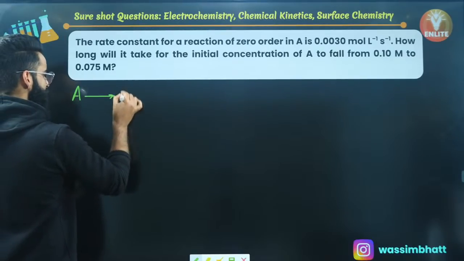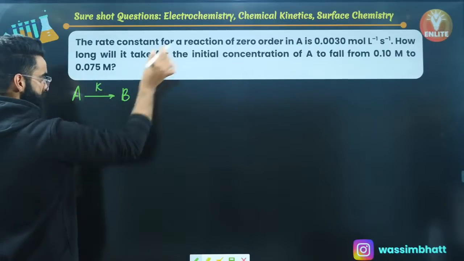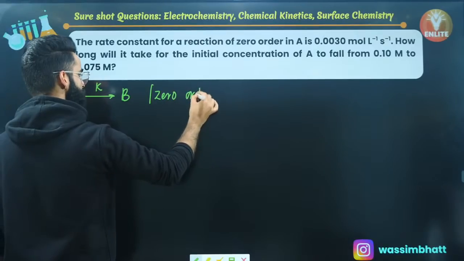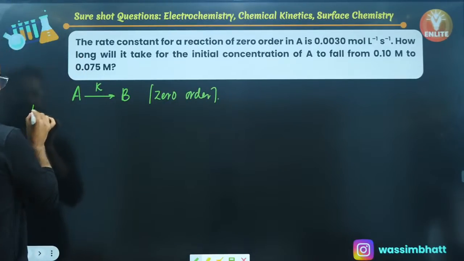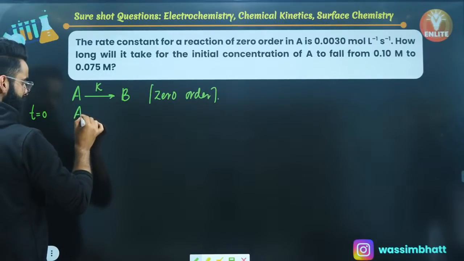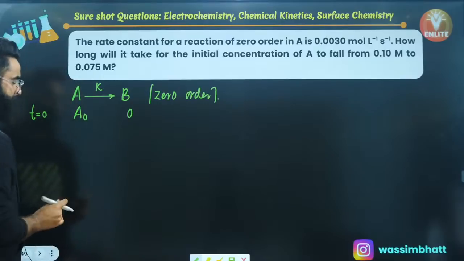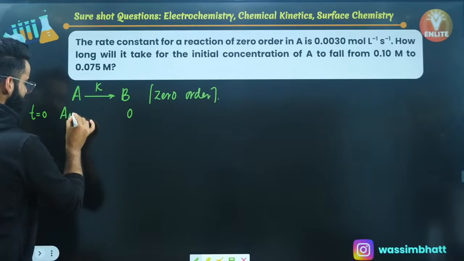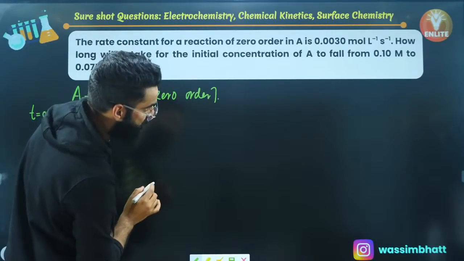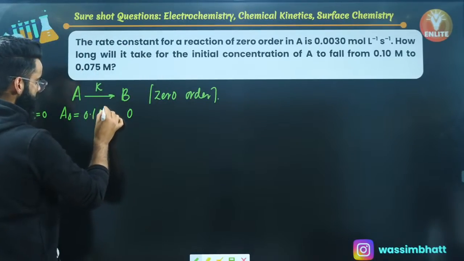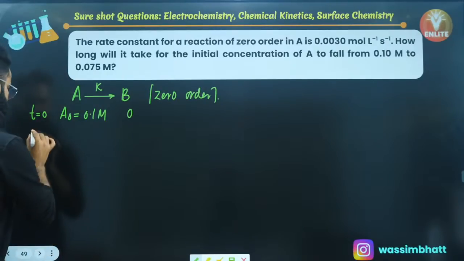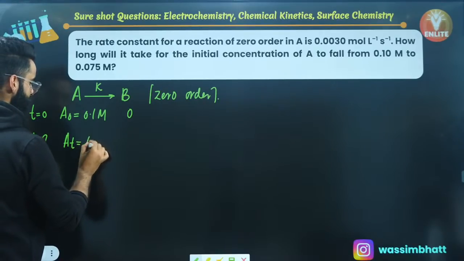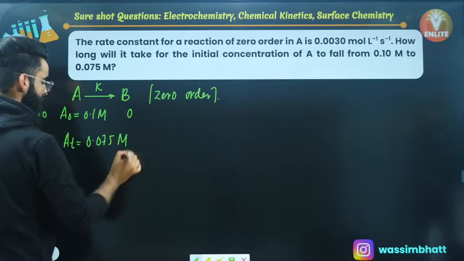Let's assume this is the reaction A gives B. Its rate constant is K, which is given to me. And this reaction is basically a zero order reaction as per the question. Let's say at time t is equal to 0, the initial concentration of reactant is A naught. This is going to be 0, right? And initially, as per the question, the initial concentration of reactant, which we represent with A naught, is given to us as 0.1 molar, right? Let's say at time t, the concentration of reactant left, which we represent with At, is 0.075 molar, right?